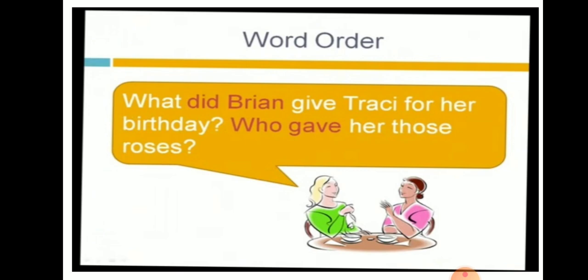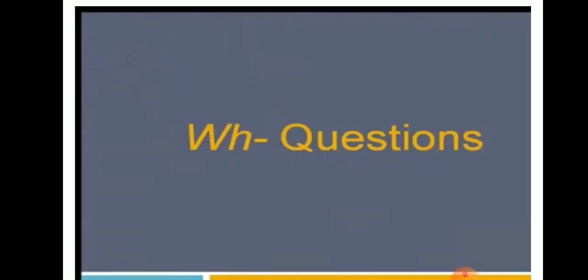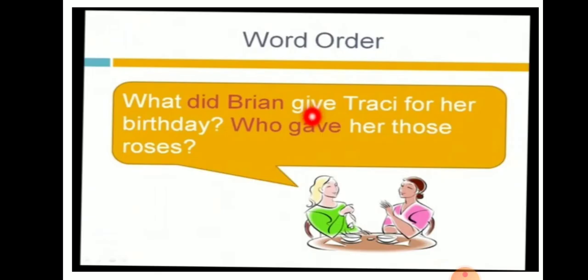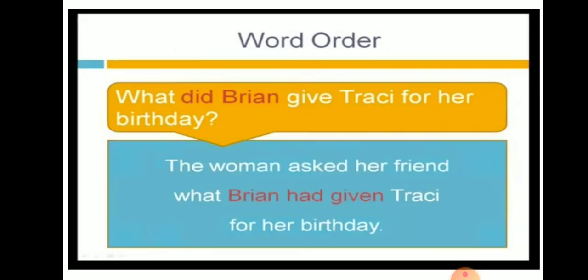And who gave her those roses? That is also a WH question which is beginning with who. And you could find that gave is there besides that WH word. Gave is the verb here. You could find here this is the main verb, and did plus give is the auxiliary verb. So WH questions can be either in this type or in this type. So let us see how they are changed.